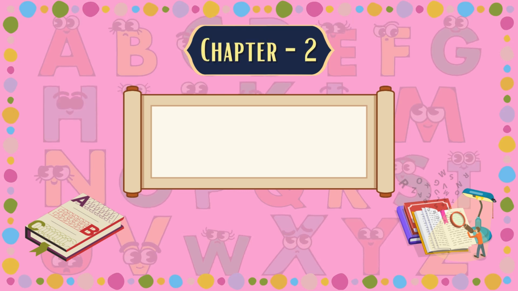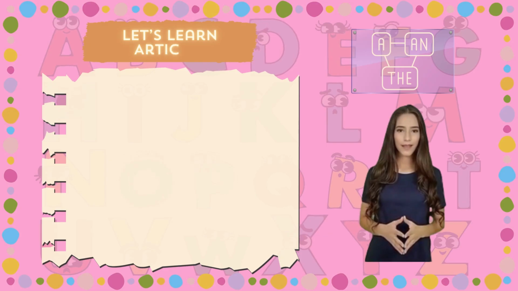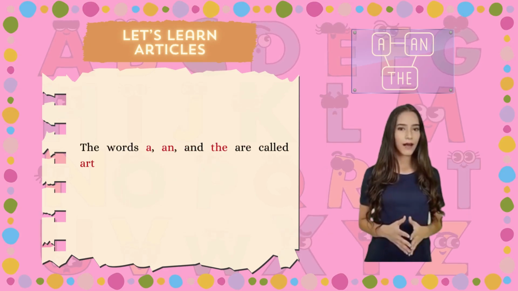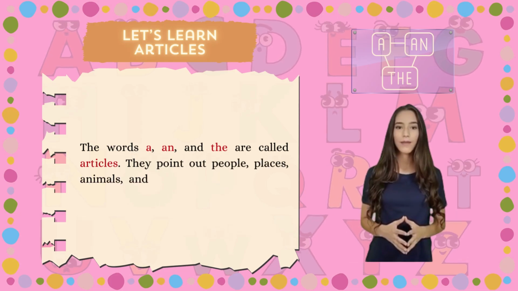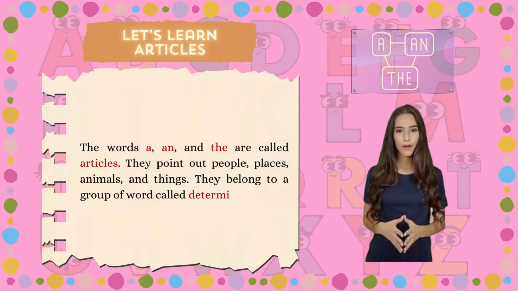Chapter 2. Articles. Let's learn articles. The words a, an, and the are called articles. They point out people, places, animals, and things. They belong to a group of words called determiners.